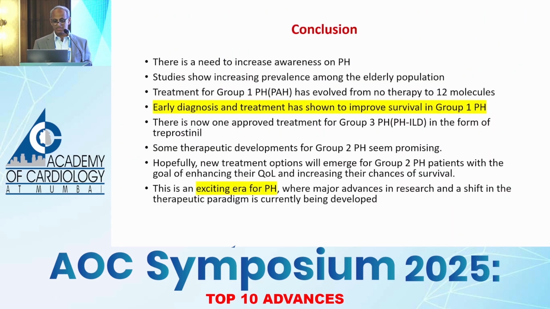And finally, to conclude, early diagnosis and treatment is important, as the prevalence is there, especially in the elderly with left heart disease. There is more and more of it. Today is an exciting era. There is lots on the anvil, but you must embrace these PAH specific drugs and be there continually risk stratifying and up-titrating the drugs.